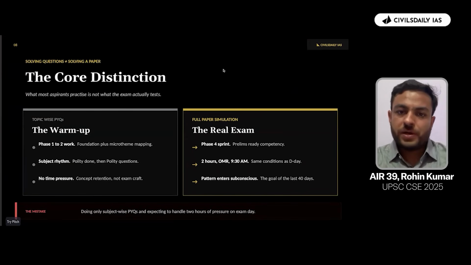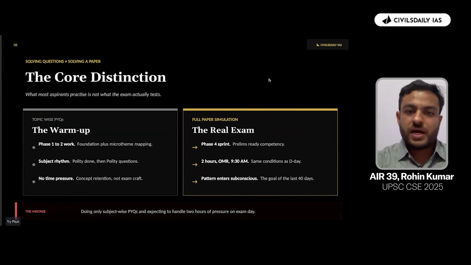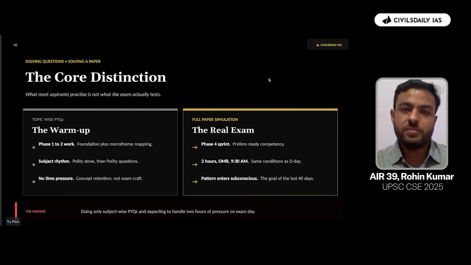So how would you implement this whole thing in the real examination? That is the full paper simulation. I'll take references from here as well, and I'll tell you what I used to actually do. I made it a point that in the last 2 months, at 9:30 sharp and at 2:30 sharp in the afternoon, I would sit with the PYQ. I would download the original paper from UPSC. I would not get it from someone who has written it or adjusted the font for the sake of practice in a different setup. I would download the original paper with the original fonts.